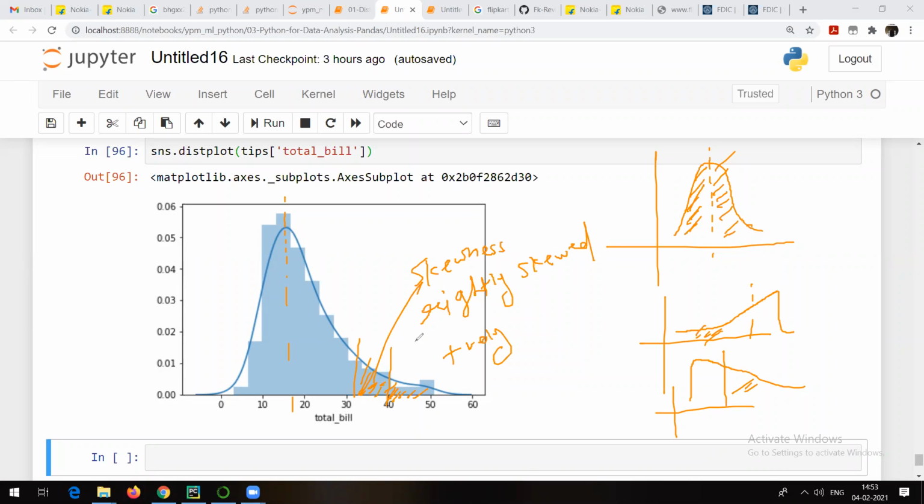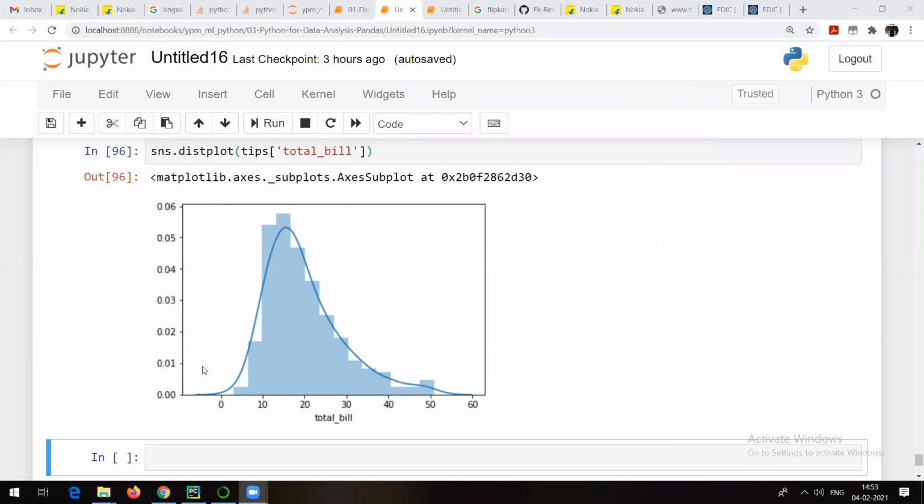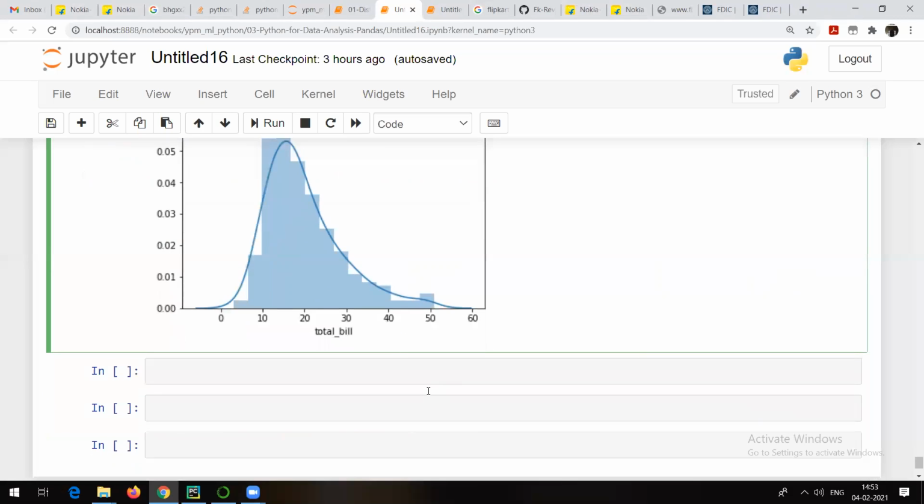Rightly skewed or positively skewed. We do not want skewness in the data. We actually want a proper bell-shaped curve, and that data we call normalized data or standard normal distributed data, right? So just to make sure how our data is distributed, we can make use of this distribution plot in the visualization. From this visualization we can understand that my data looks good, fair enough, but not that much.